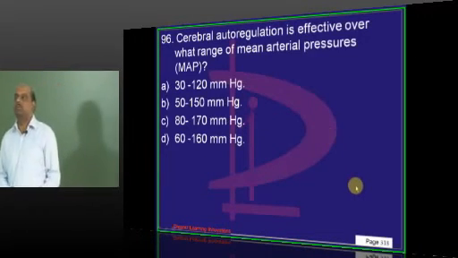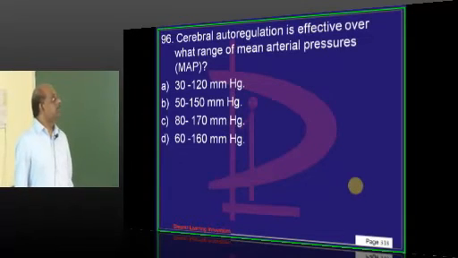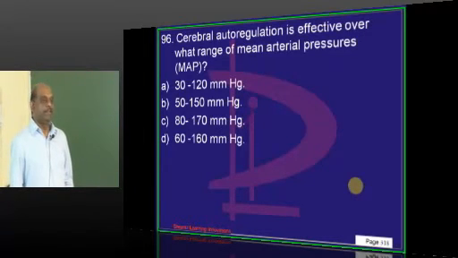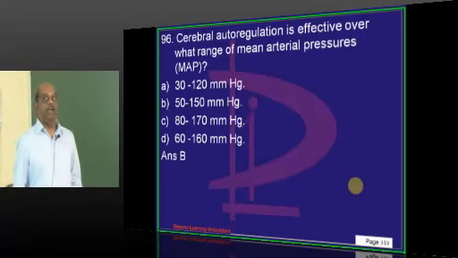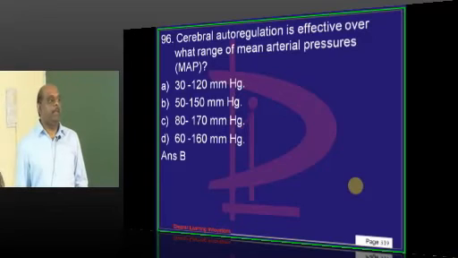Now tell me, doctor. From what pressure to what pressure does our brain still have continuous blood supply? 60 to 150. Quite a wide range, 50 to 150 mmHg. So option D. If your BP is 140, 135 also, still your brain is receiving blood.